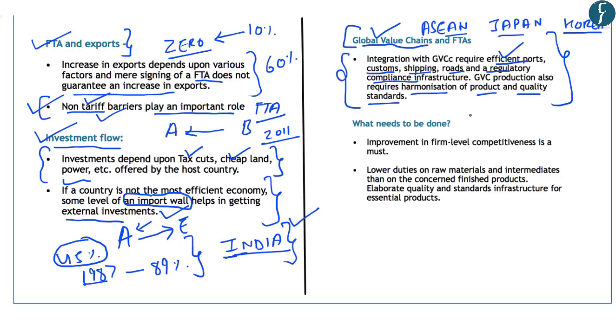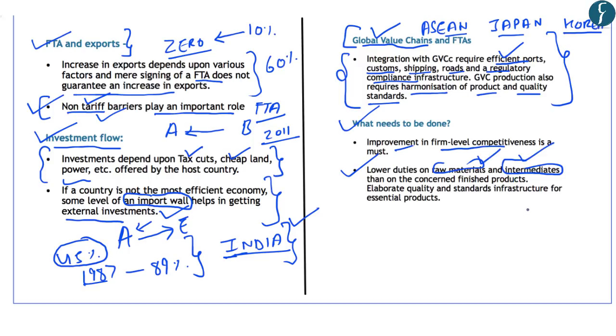So now what should be India's focus and what can India do in this background? The author has suggested that India should focus on improving firm level competitiveness. Further, the government can lower the duties on raw materials and intermediaries rather than focusing on finished product imports.